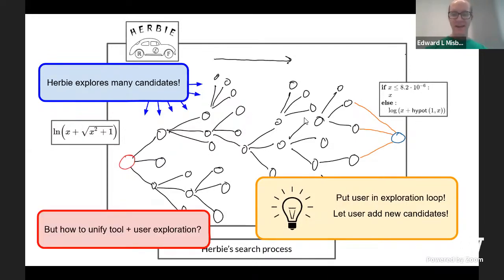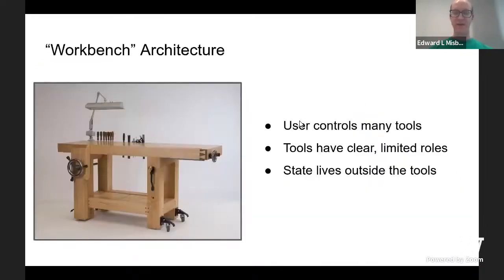But how would that work exactly? Like, what is a good model for the way that this expert-driven exploration can occur? And this is the question that we want to address. So thinking about this leads us to the notion of a workbench. A workbench helps its operator to work on artifacts using a variety of tools. The tools may be automated or manual, but they serve clear roles. They visualize or alter what you are working on. And a big point of this is that the thing you're working on is external from the tools so that they can all take turns working together on it.